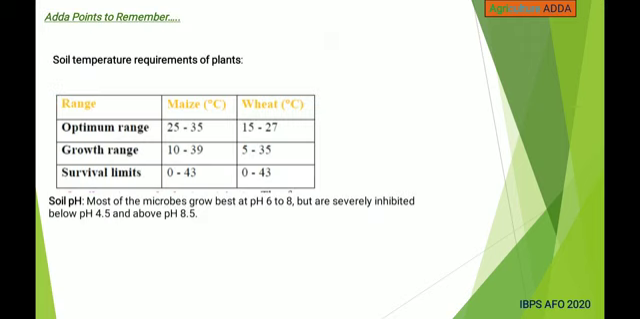This is the range for maize and wheat. Optimum range for maize in degrees Celsius is 25 to 35 as I told, and for wheat 15 to 27. And for growth range, required temperature for maize is 10 to 39, and for wheat is 5 to 35 degrees Celsius. And survival limit range for maize is 0 to 43, and for wheat is 0 to 43. And for soil pH, microbes grow best at pH range of 6 to 8, but are severely inhibited below pH 4.5 and above 8.5.